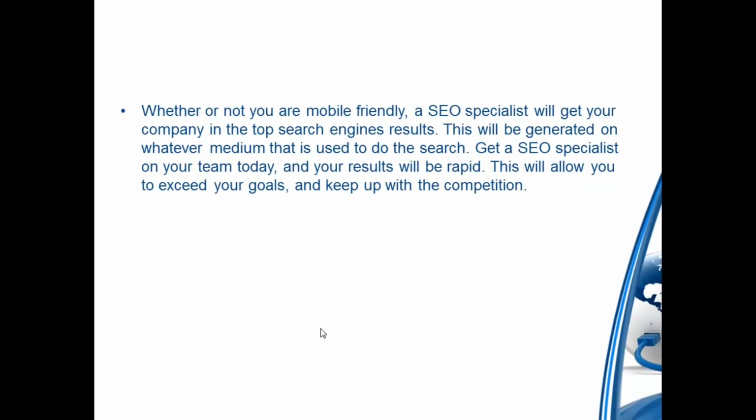Whether or not you are mobile friendly, an SEO specialist will be able to get your company in the top search engine results. This will be generated on whatever medium is used to do the search. Get an SEO specialist on your team today and your results will be rapid. This will allow you to exceed your goals and keep up with the competition.